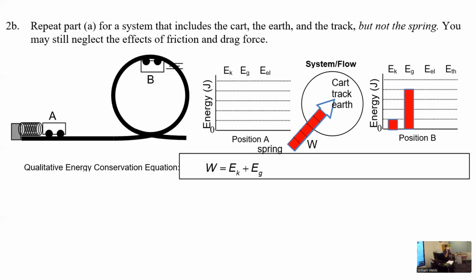Here they took the spring out, so we have work going into the circle. If they had friction, they could take the track out, and then we could have an arrow coming out of the circle to show it leaving. So if you're taking away something that would normally be represented at the before, you can just use it as work going in. If you're taking away something that would normally be represented on the after, then you just show it as an arrow leaving the circle. Okay, so you could do work either way, work going in or work coming out.